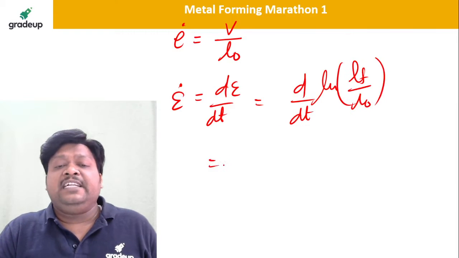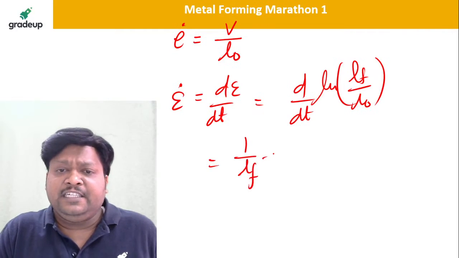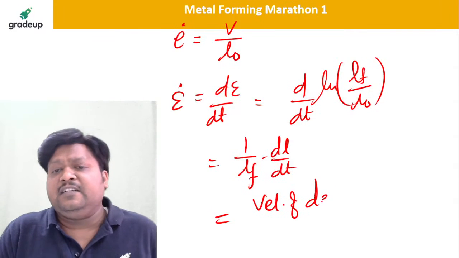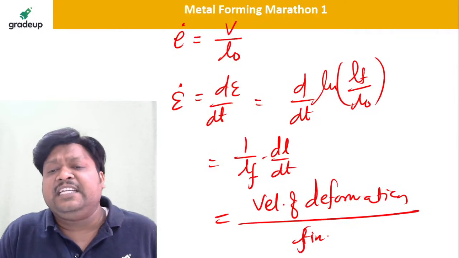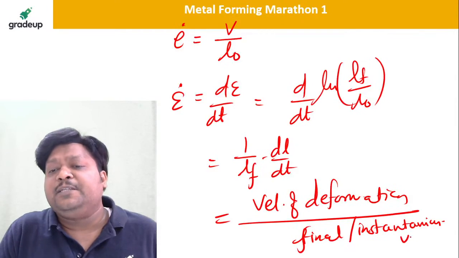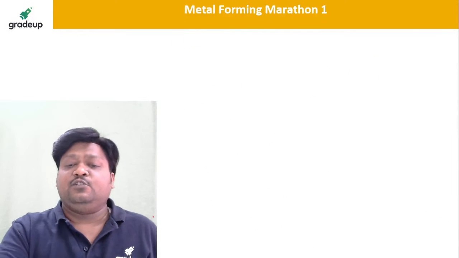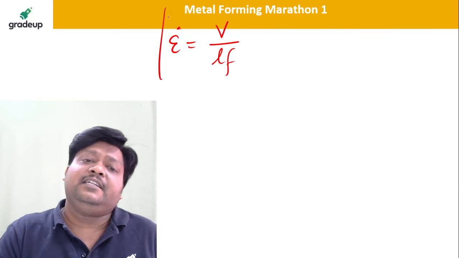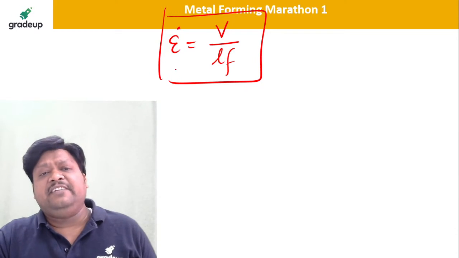If I rearrange this equation, I will get 1 upon L final into dl by dt, which is the velocity of deformation, divided by the final or instantaneous length. So true strain rate is equal to velocity of deformation divided by final length. Please understand the relationship. Very, very important.